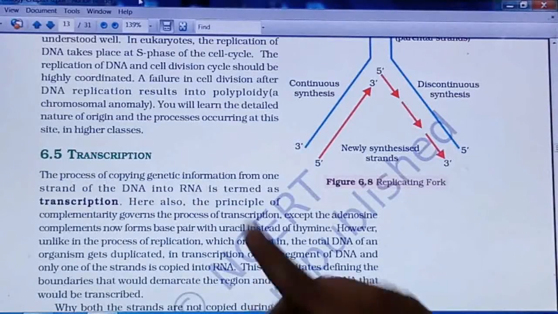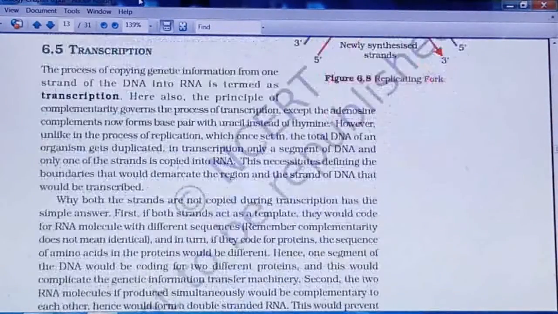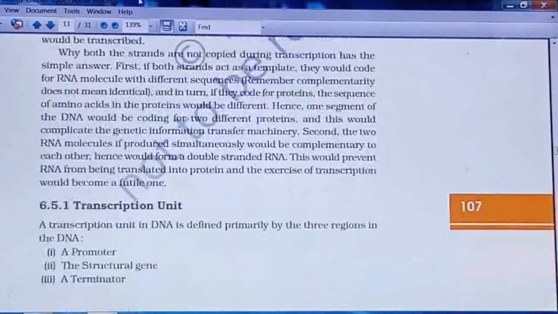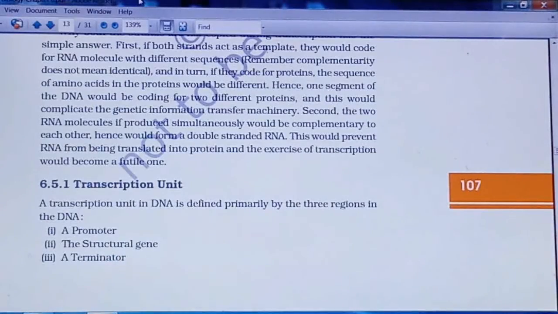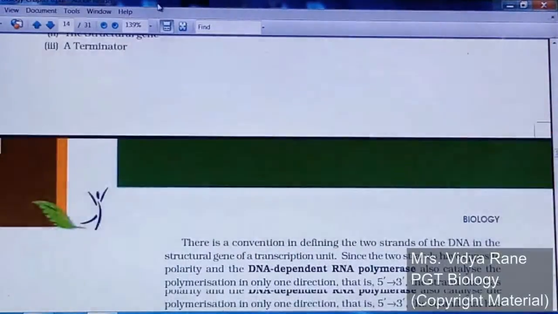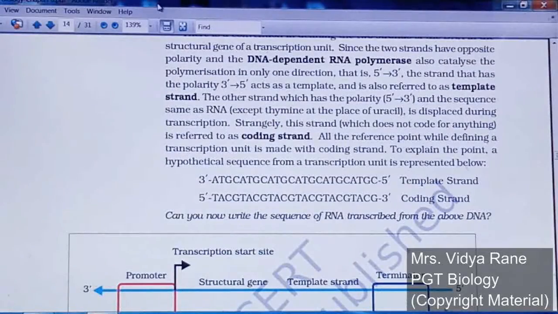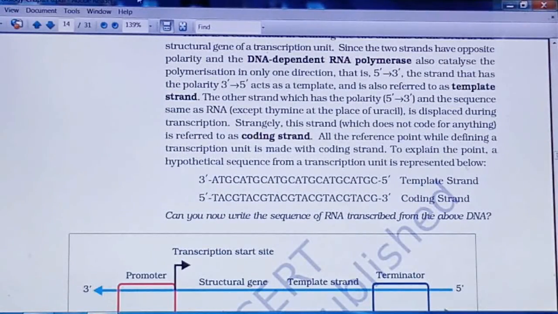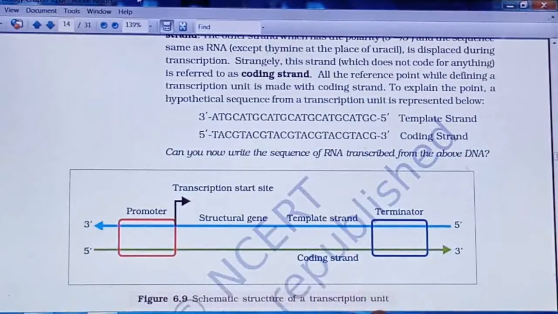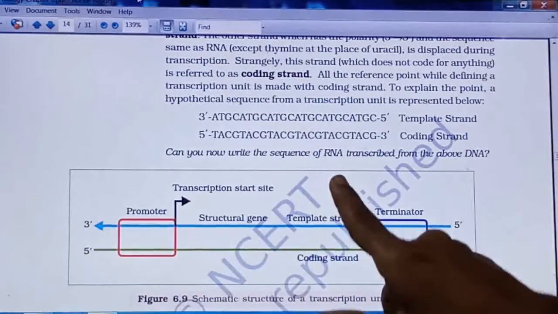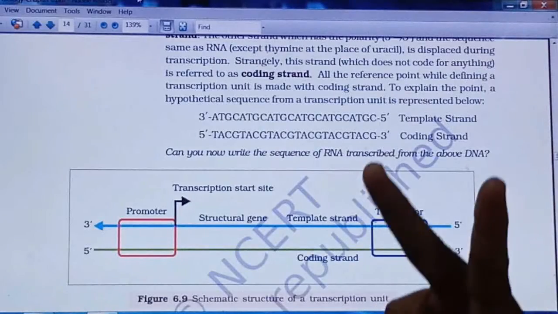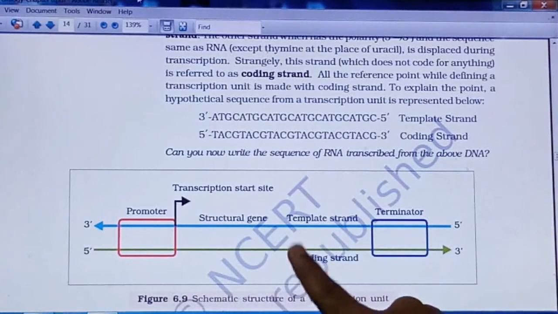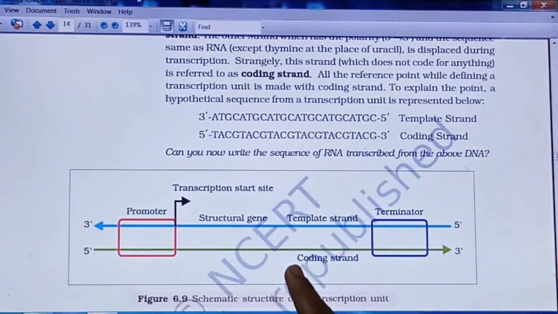Next point which is very important is the transcription process. So what happens in the transcription process? The transcription unit is there: promoter, structural gene and terminator. Transcription in prokaryotes and transcription in eukaryotes will be asked. In that, a diagram of the transcriptional unit is given, with promoter, terminator and structural gene. The template strand and coding strand are given, right? So this diagram will be asked for 2 marks, or if it is not asked for drawing, maybe they will ask only for labeling.